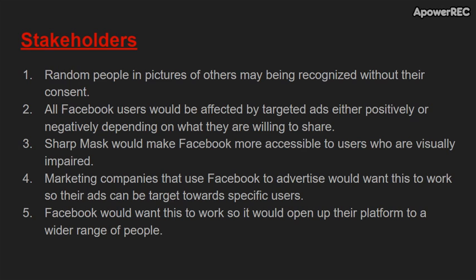Stakeholders. Random people in pictures of others may be recognized without their consent. All Facebook users would be affected by targeted ads, either positively or negatively, depending on what they are willing to share. Sharp mask would make Facebook more accessible to those who are visually impaired. Marketing companies that use Facebook to advertise would want this to work so their ads could be targeted towards specific users more likely to buy. And lastly, Facebook would want this to work so it would open up their platform to a wider range of people.